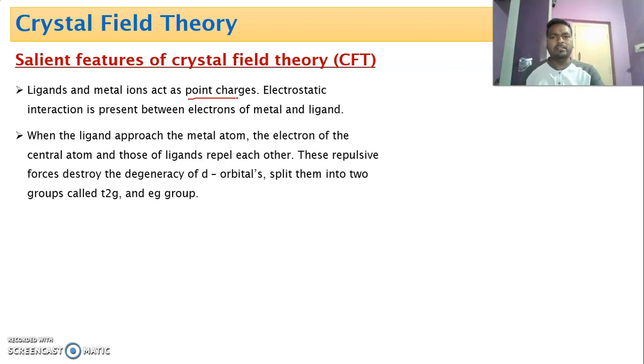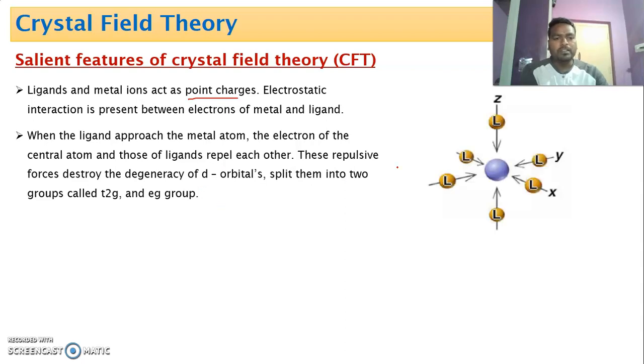And the second important postulate is, when the ligand approaches the central metal atom, repulsion takes place during the interaction of two atomic orbitals, and this repulsion leads to splitting of d orbital. So dear, you just look here. According to this theory, ligand possesses negative charge, electron rich, and metal is positive in nature, and between these there is an interaction. This is called electrostatic force of interaction, or an ionic interaction, according to the first postulate.